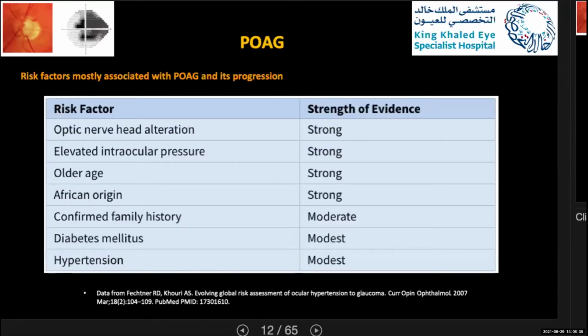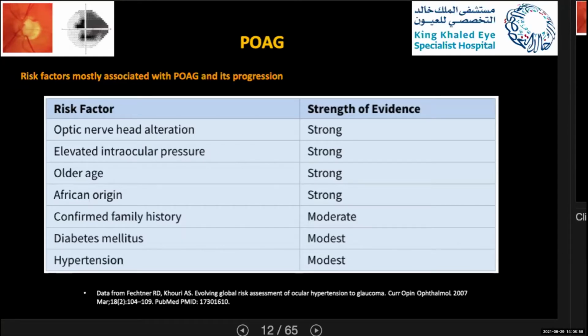From the study done by Khoury, they reviewed all the risk factors that have been mentioned in the literature, and they found the first four risk factors had strong evidence of association with development of primary open angle glaucoma and also its progression.